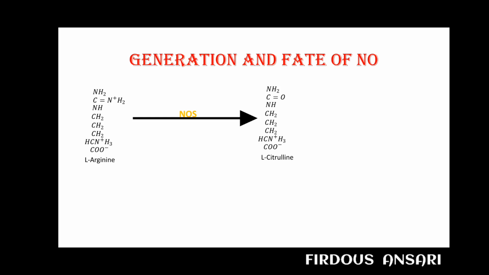Both are almost the same, just this NH2 is not present in citrulline, and this NH2 group is utilized by this enzyme, and this, along with molecular oxygen, NADPH, FMN, FAD, heme and tetrahydrobiopterin, that is H4B, all act as coenzymes for the enzyme nitric oxide synthase to produce our nitric oxide.